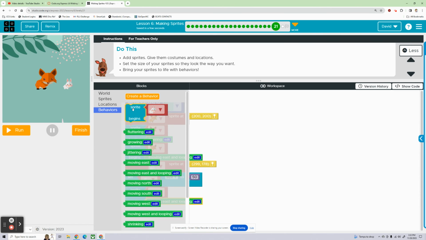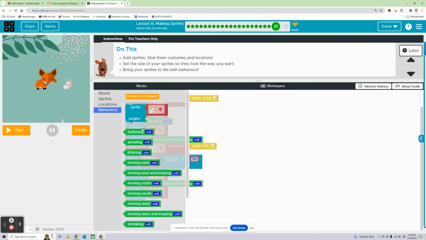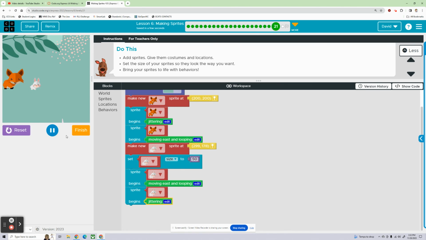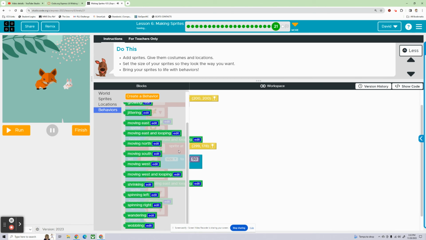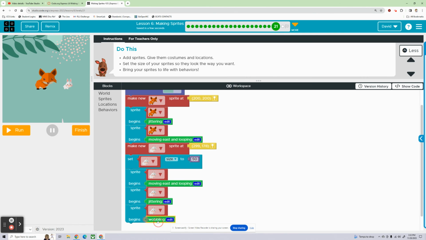And he's going to also do some jittering. And what else? What else can I make him do? I want to make him seem like he's kind of scared, right? Wobbling? Probably wobbling. That would probably work. There we go. Yeah. Sweet.